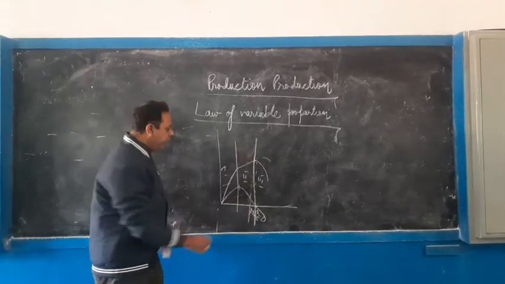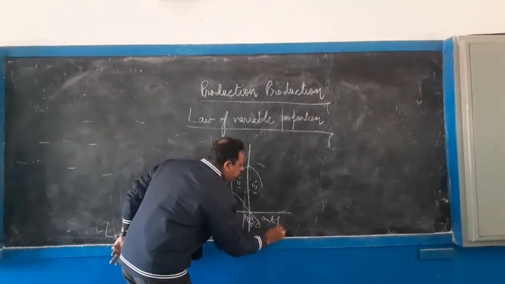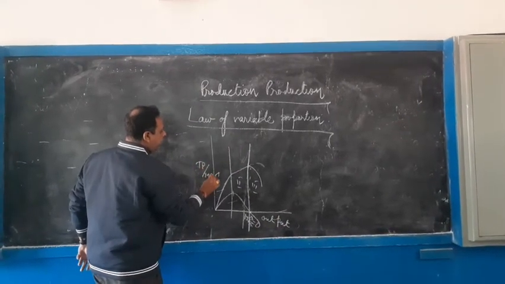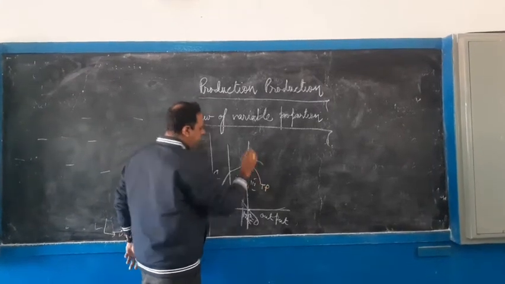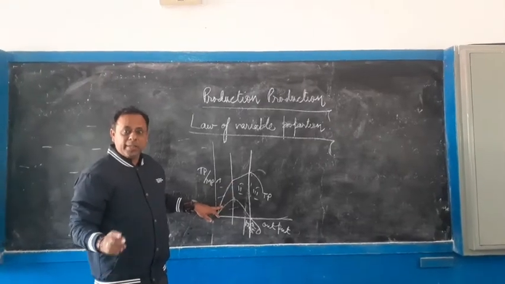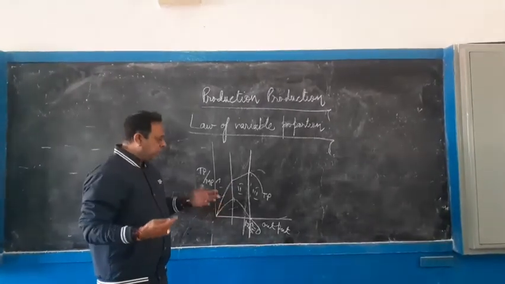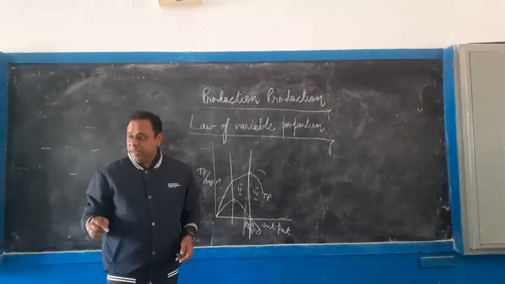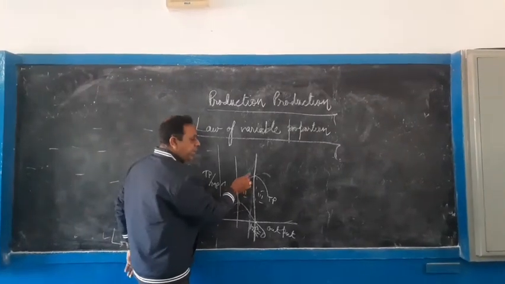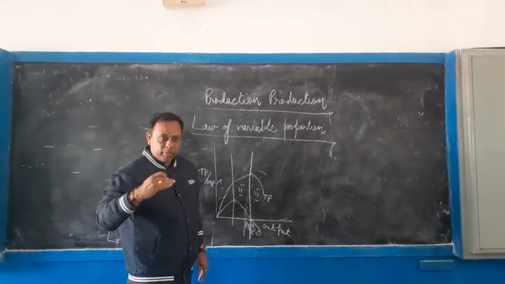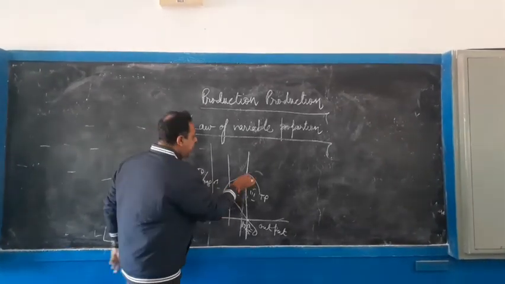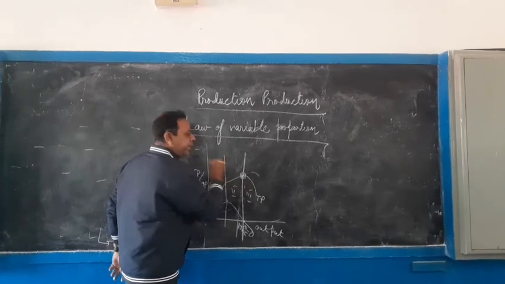So this is the graph. Here the x-axis is our output or number of units, and TP and MP are taken on the y-axis. This is our TP. Now here you see the reason for the first stage. What are the reasons for the first stage? The machinery or all the fixed factors are idle. They are working with full efficiency. Later on the efficiency level decreases a little bit, therefore it affects the production. This is the point where total production is maximum.